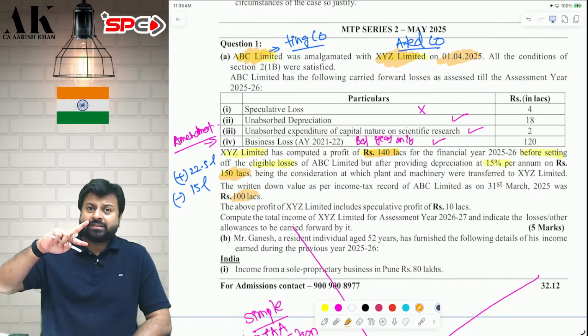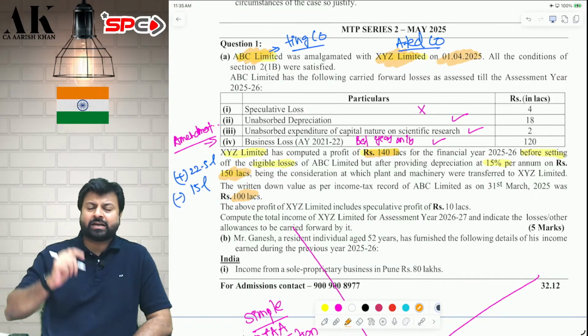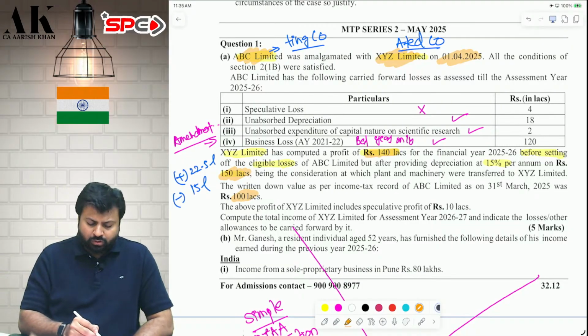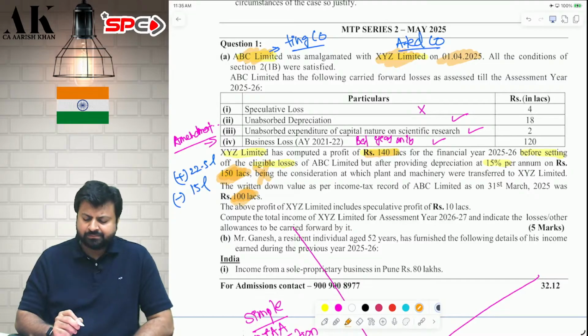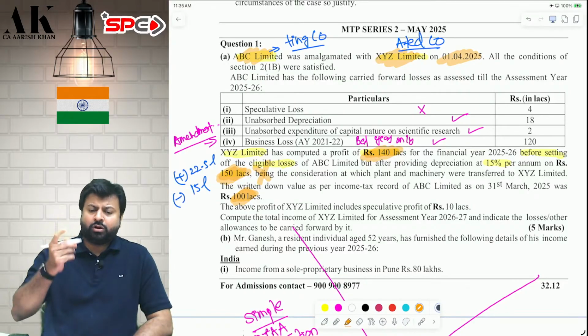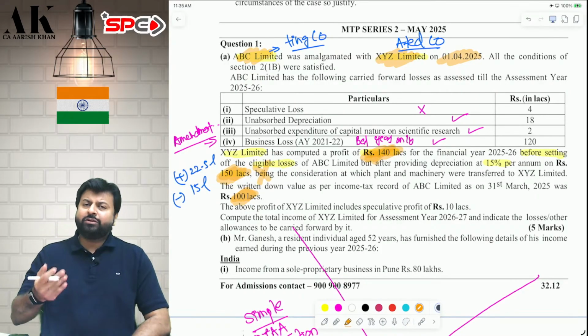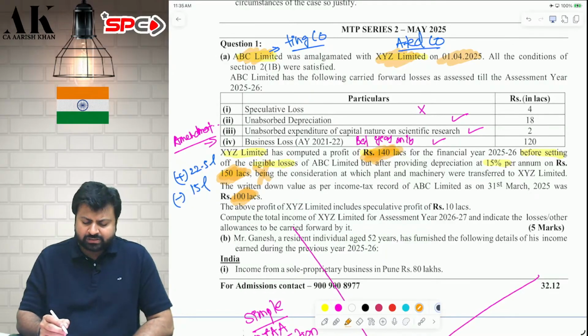So you have claimed depreciation on 50 lakh rupees extra. So 50 lakh rupees depreciation you have to add back in your profit. You have claimed depreciation on 150 lakhs, which is wrong. You should have claimed on 100 lakhs. So the profit of your company is 140 lakhs, and 50 lakh depreciation you have to add back. So 50 lakhs into 15%, add back first. And then you claim the losses, whichever losses are allowed.